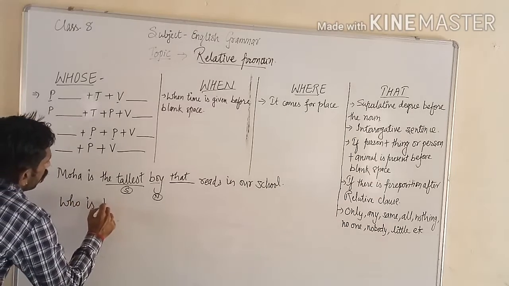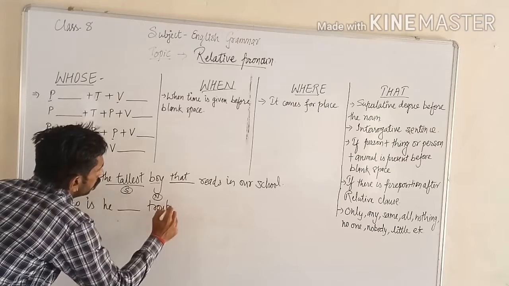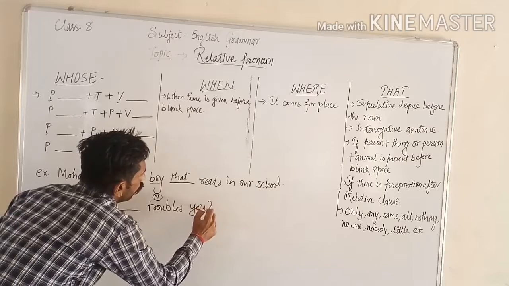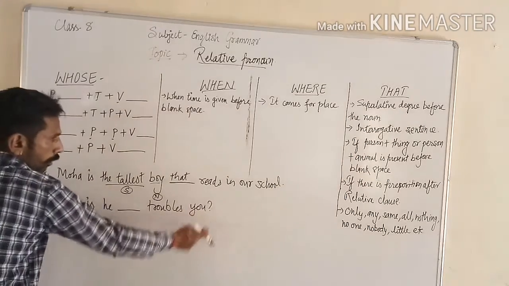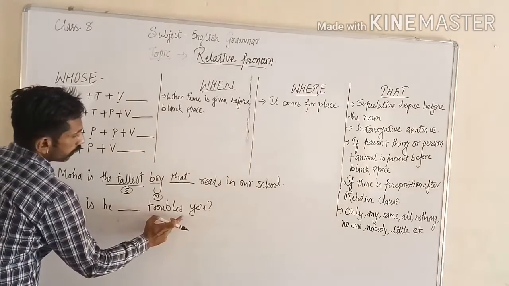Who is he blank troubles you? The identification of an interrogative sentence is a question mark, starting with WH.